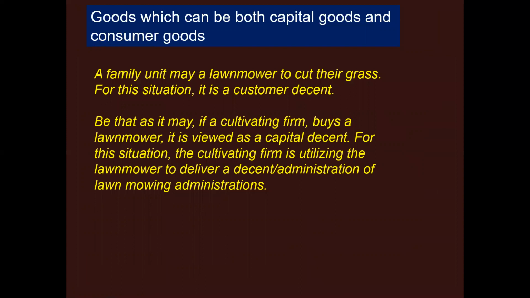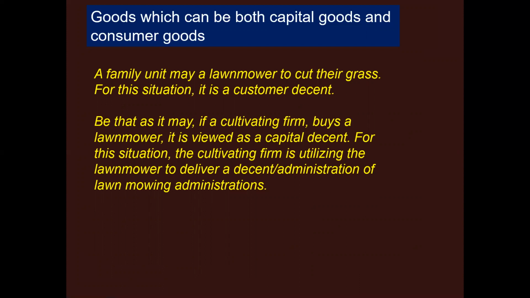Now, we are going to talk about a very important question, that is, goods which can be both capital goods and consumer goods. A good can be both a capital good and a consumer good. That depends upon its usage. So let's take an example to understand. A family may buy a lawn mower to cut their grass. In this case, it is a consumer good as it is used by a household. However, if a gardening firm purchases a lawn mower, it is considered a capital good.